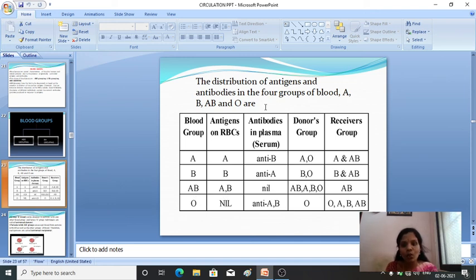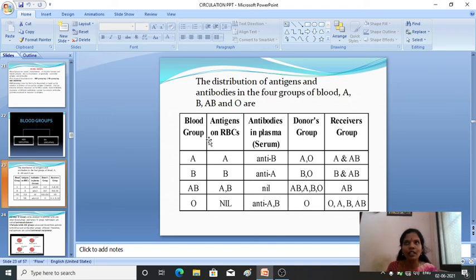Then you have to know two definitions, donors and receivers. The receiver is also called the recipient. Donor means to whom the person can donate the blood, among these blood groups. Receiver means from whom he can receive the blood. Donor is the one who gives, receiver is the one who receives.